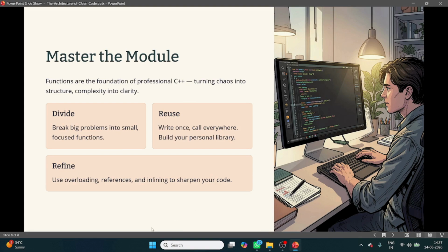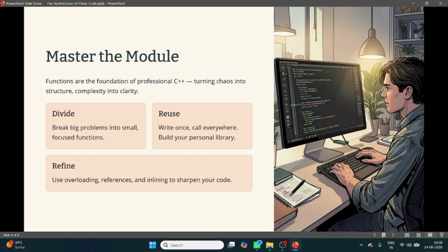Now, refine. Use meaningful function names. Similarly, for identifiers, you should take meaningful variable names. Also, choose call by value and call by reference wisely according to your need. If you do not want to change the original value, you can use call by value.